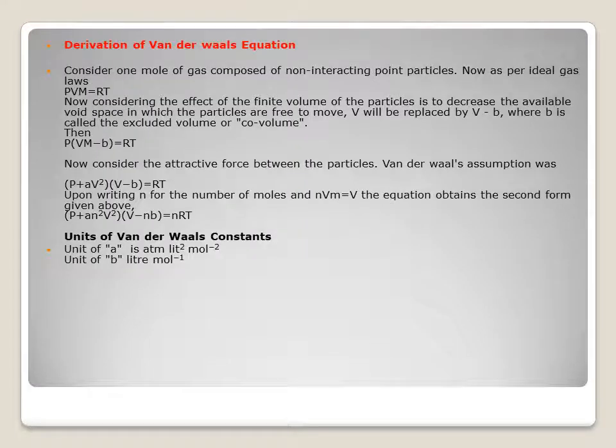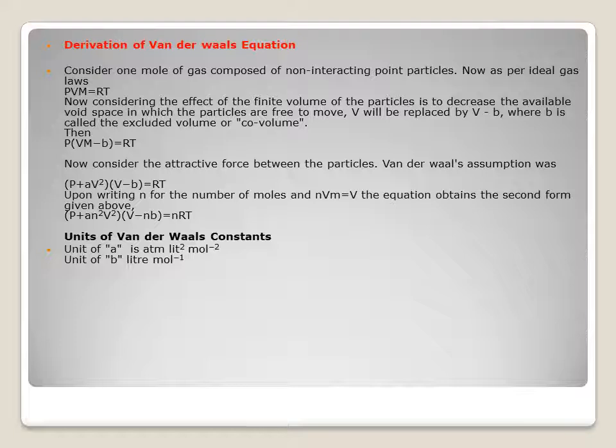Now, derivation of the van der Waals equation. How to derive this equation? Consider 1 mole of gas composed of non-interacting point particles. Now, as per ideal gas laws, PVm is equal to RT. Now consider the effect of finite volume of particles is to decrease the available void space in which the particles are free to move. Then V will be replaced by V minus b, and b is called excluded volume.